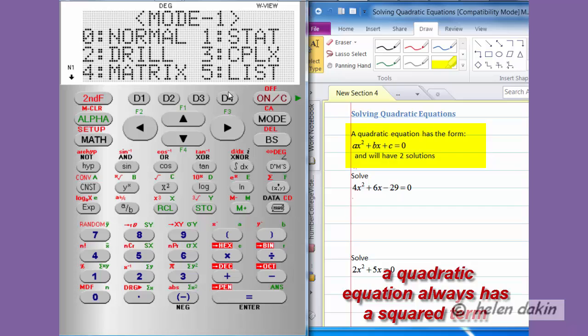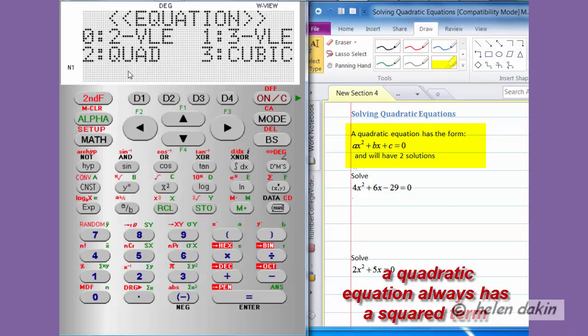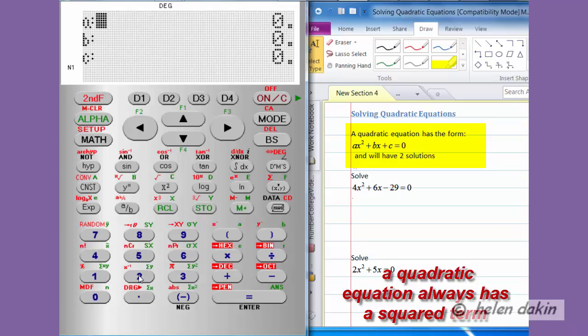So we're going to select mode, and we're going to move into the equation mode, which is number 6. So we'll select 6. And of 6, we now have 4 options for solving equations, and the one that we're going to select is 2 for quadratic equations. So we'll choose 2. And then we are asked to enter in the coefficients a, b, and c. And if the equation is set to standard form, as this one is, then we can easily enter in the a value, the b value, and the c value.